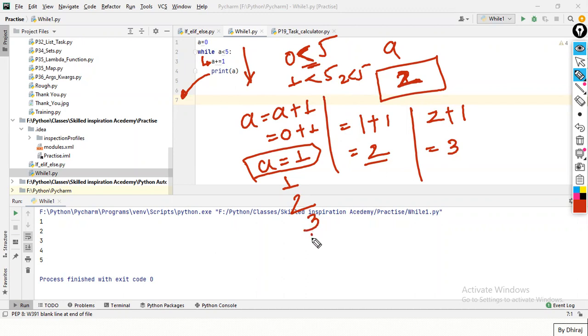Getting it? Yeah, so the a value will be changing. Obviously it will change. See, the equal to sign means this value will get assigned to a.